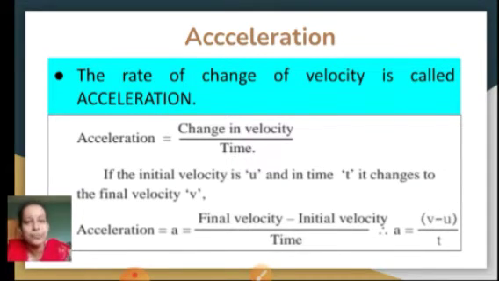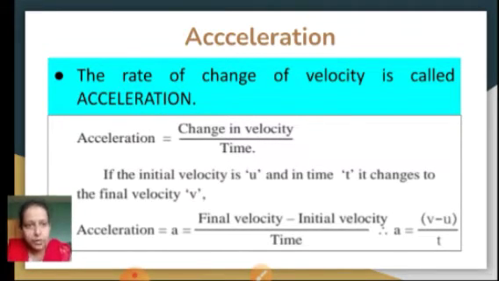For example, A to B: it started initially from 0 and reached 10 meters per second. So final minus initial, the change in velocity for path AB, is 10 meters per second within 5 seconds. Correct? So that is the change in velocity.